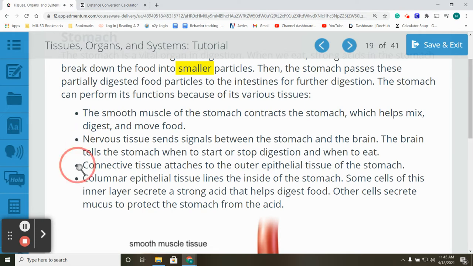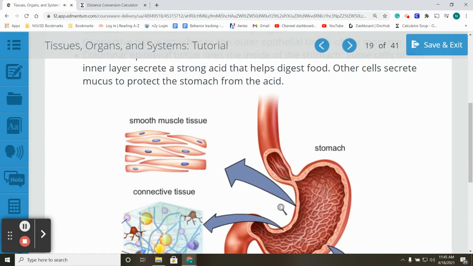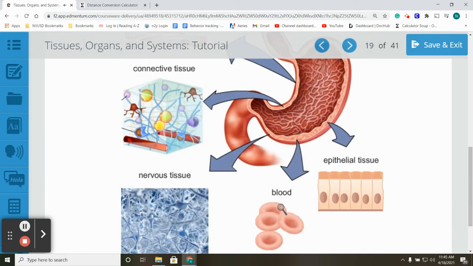Connective tissue attaches to the outer epithelial tissue of the stomach. Columnar epithelial tissue lines the inside of the stomach. Some cells of this inner layer secrete a strong acid that helps digest food. Other cells secrete mucus to protect the stomach from the acid.